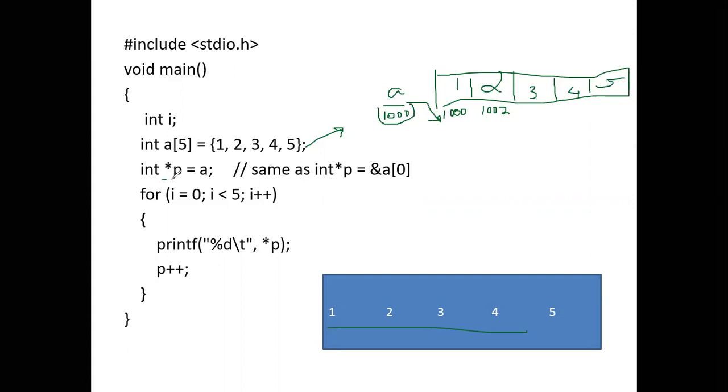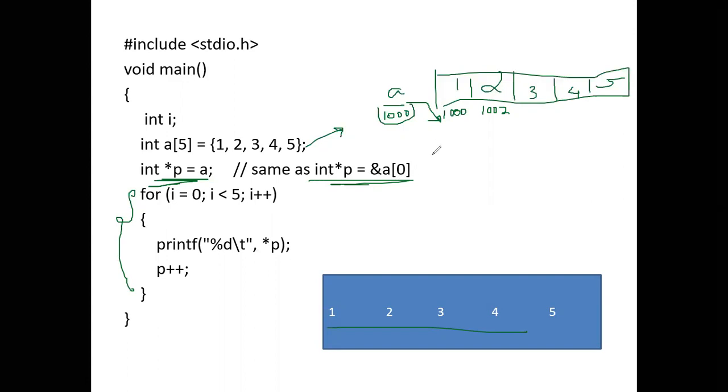So this is int star p equals a. We are making the pointer point to the array, or you can also write something like this, which is also okay. Now to print the array elements, we are using the for loop. Same concept, same for loop. We have already studied how to print the array elements using a for loop, but here we are printing with the help of a pointer.